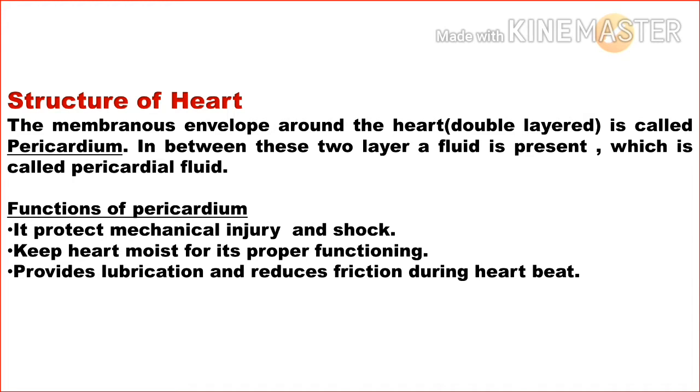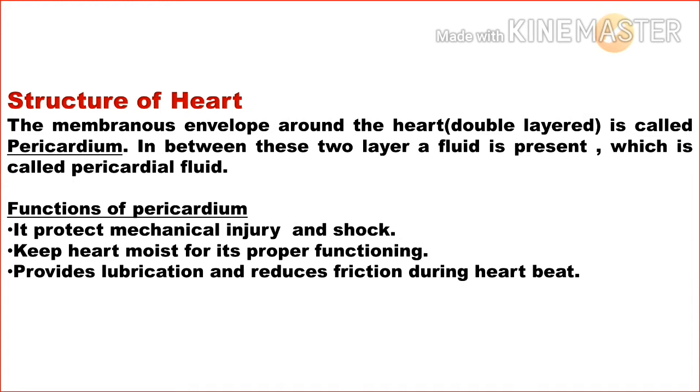The function of the pericardium and the pericardial fluid is that it protects the heart from mechanical injury and shock, keeps the heart moist for its proper functioning, and provides lubrication and reduces friction during heartbeat.